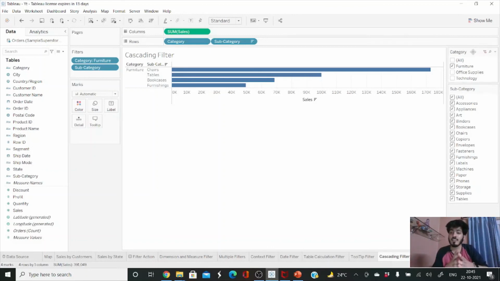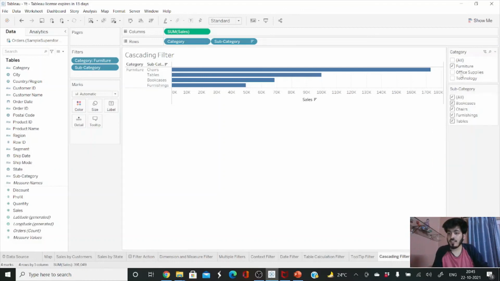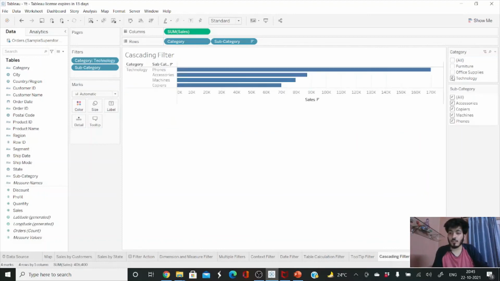So that is known as a cascading filter, because here multiple filters are applied. So what it is doing is, it is taking the AND clause which we studied earlier. So what we can do is, in the subcategory, just click on this drop down and select only relevant values. Okay, so once I select the relevant values, let me do it again. So suppose I filter technology this time, so now it is showing only the 4 subcategories here according to the main filter. It is known as a cascading filter in Tableau.